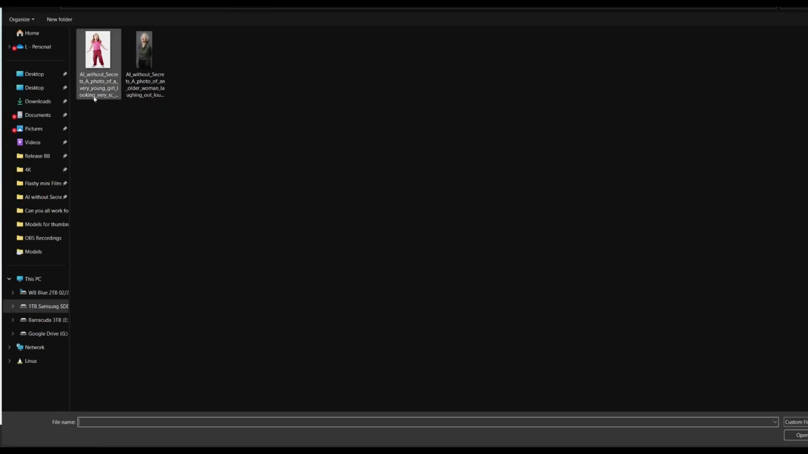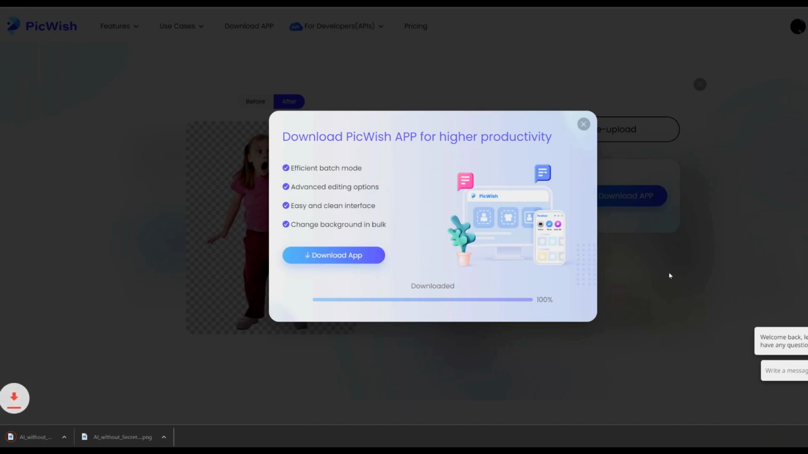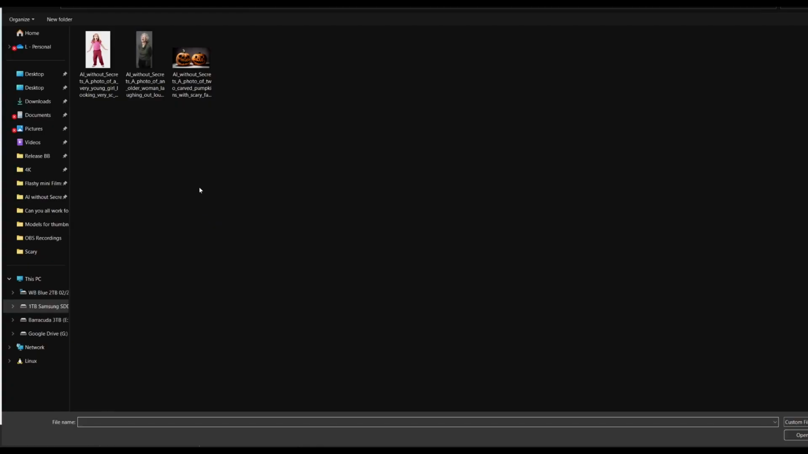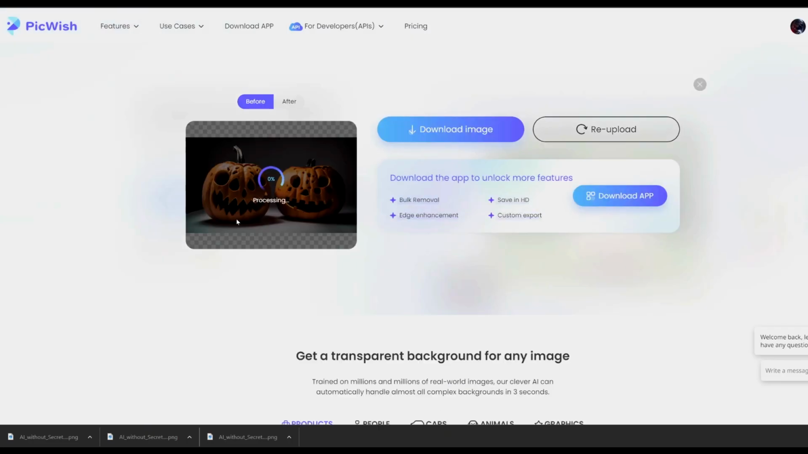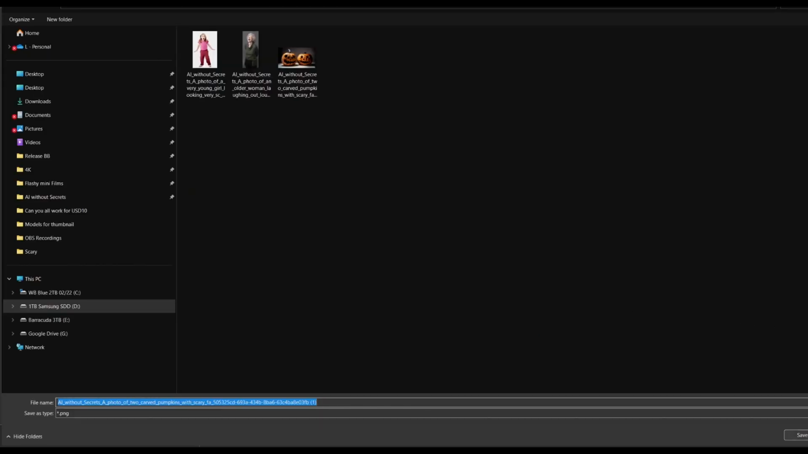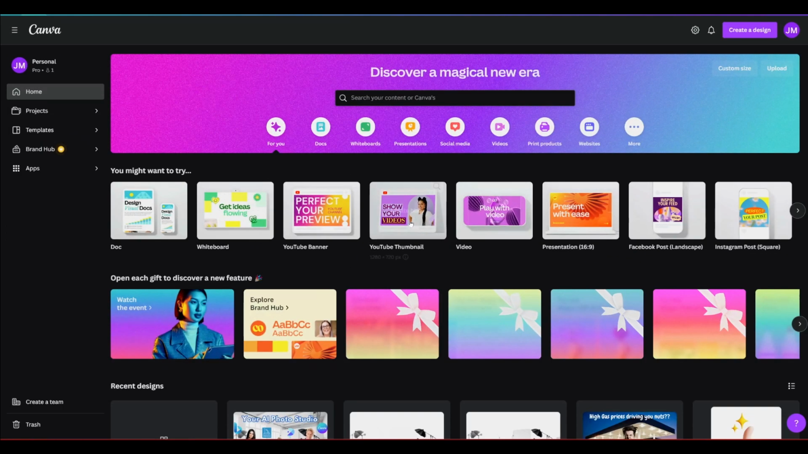I demonstrated how to remove the background of images in PicWish because I want you to be able to experiment with this entire process without spending any money. If you've never used Midjourney before, I recommend starting with the free trial and generating images using the techniques I've demonstrated here. We now have all of our images ready and can proceed to the final stage, which is to create the montage in Canva.